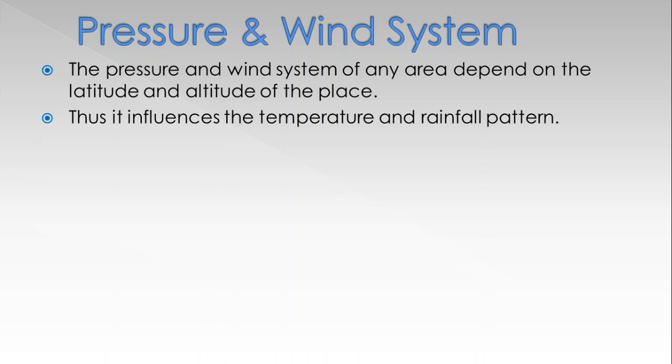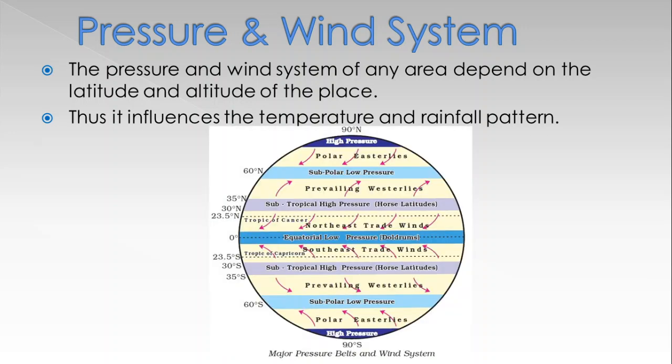The whole earth is divided into 4 pressure belts. First one, equatorial low pressure belt. Second, subtropical high pressure belt. Third, subpolar low pressure belt. And fourth, polar high pressure belt.